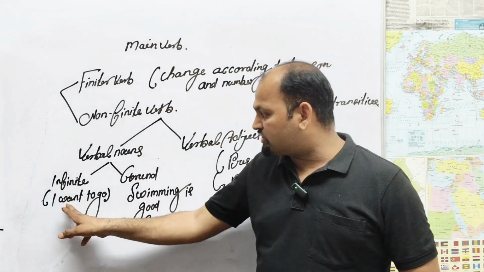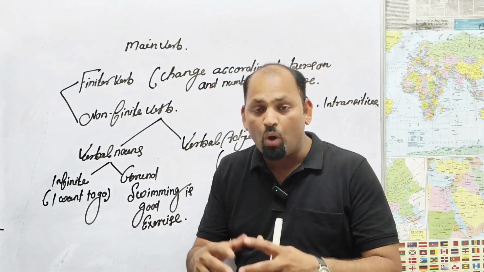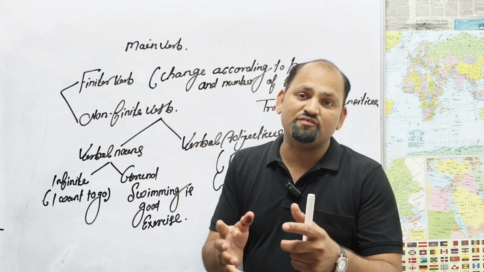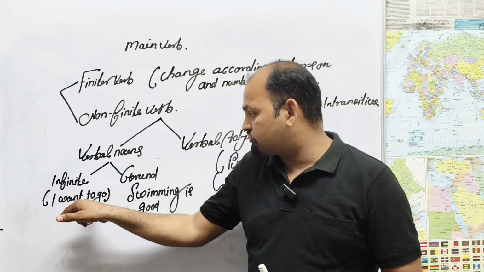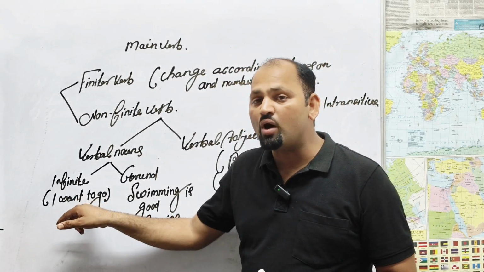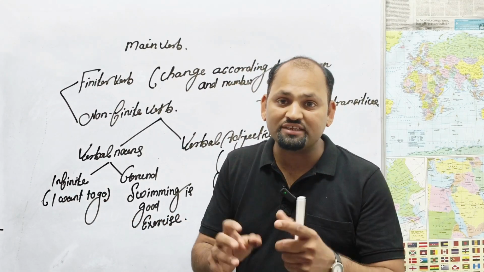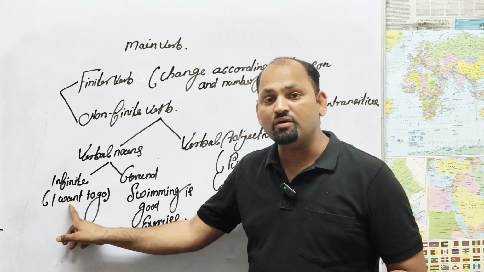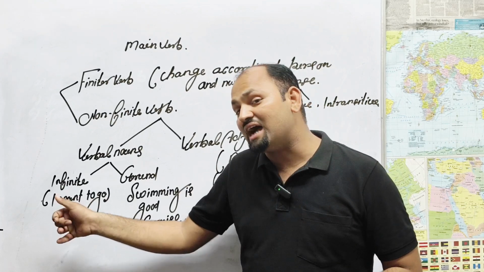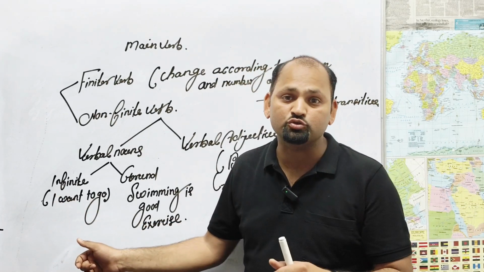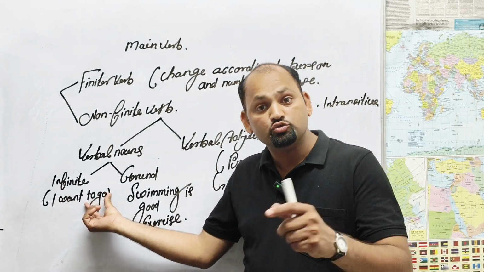In the infinitive, you are looking at the word want written here only. Why? Because this is the finite verb. Infinitive means why? Because there are two verbs connected by to. So we can call this an infinitive. First is the main verb, second is an infinitive, because I added here the second verb along with to. To go is an infinitive.